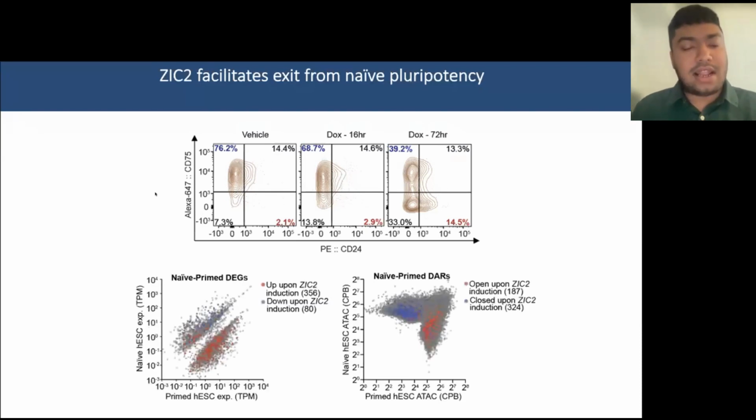Furthermore, when we look at a global level at both the transcriptome and the chromatin accessibility landscape, we see a shift from a naive-like transcriptome and chromatin accessibility landscape to a more primed-like transcriptome and chromatin accessibility landscape.